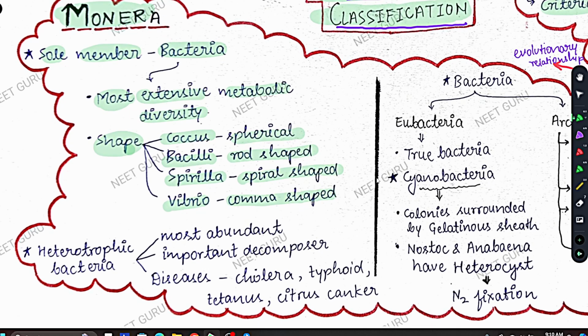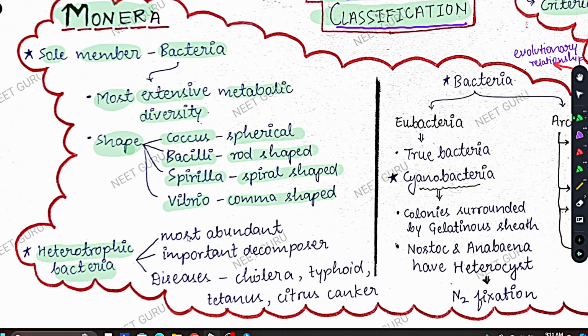Okay, now coming to heterotrophic bacteria. What is the meaning of heterotrophic? Heterotrophic means the organism is dependent on someone for food. It cannot make its own food. Like humans are heterotrophic, so we are dependent on plants for food, we cannot make our own food.